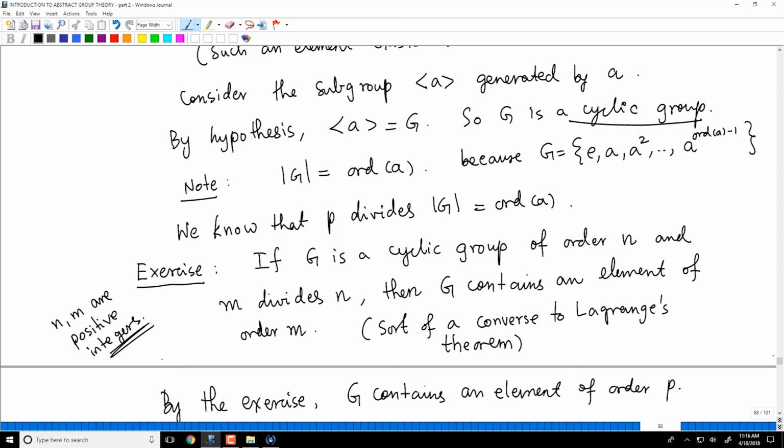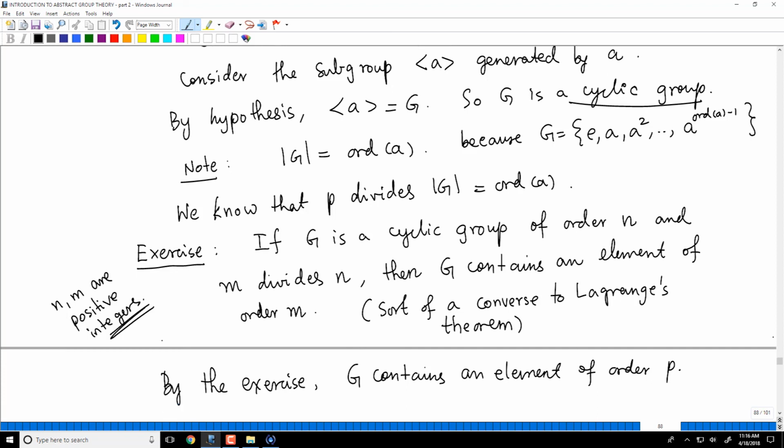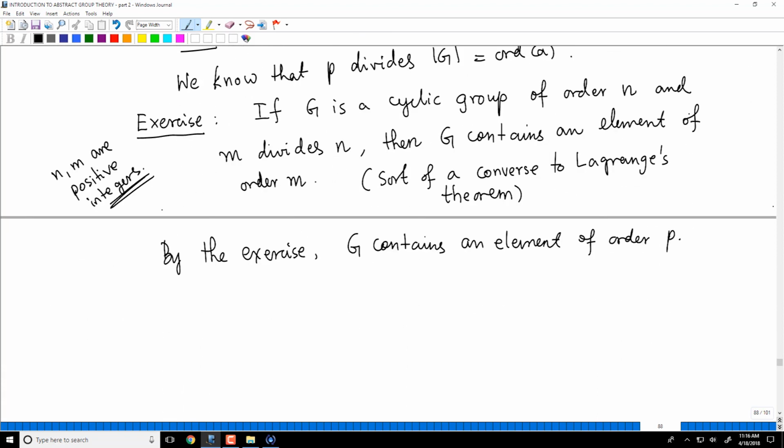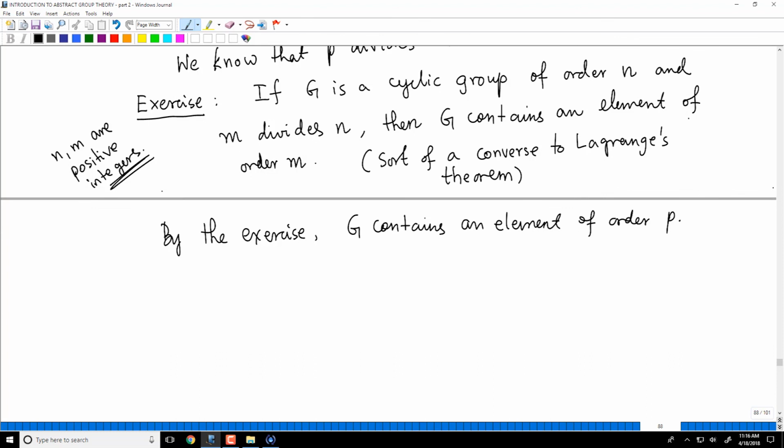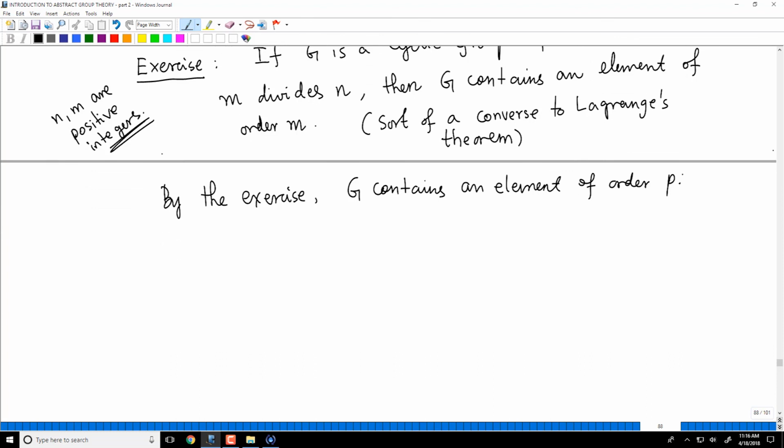So if the group is assumed to be cyclic, a very strong statement is known, much stronger than Cauchy's theorem. Cauchy's theorem says that if P is a prime number and P divides the order of the group and G is abelian, which is the version of Cauchy's theorem we are doing now, then there is an element of order P. But the exercise says that if G is cyclic, life is much simpler: for any m dividing the order of the group, there is an element of that order. I will do this exercise later, but we are done assuming the exercise. So now let's go to case 2.